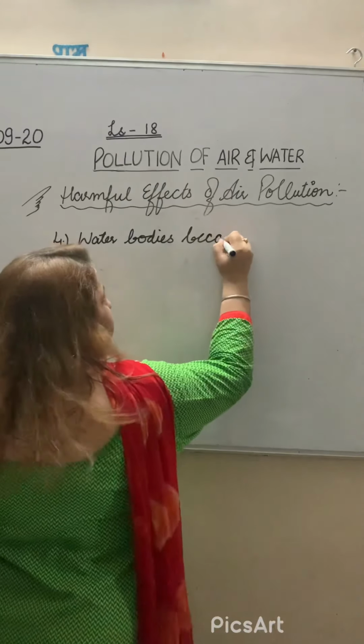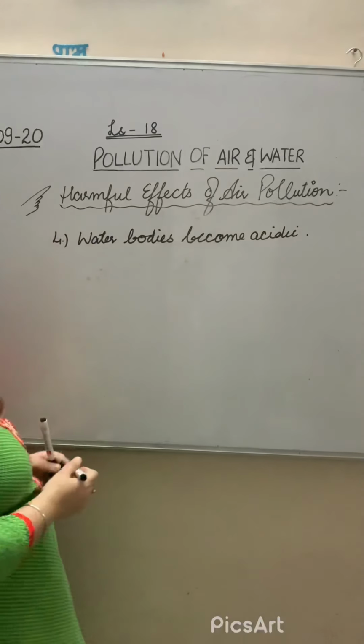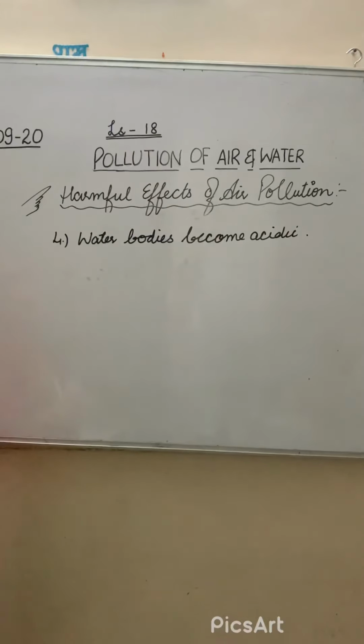Bodies become acidic. So survival of the organism will be difficult. These are the different effects of the acid rain.